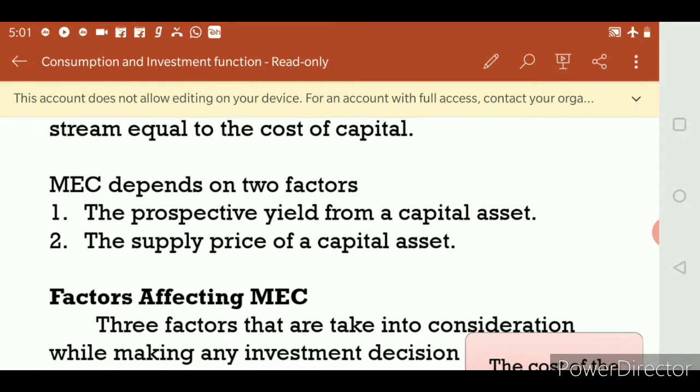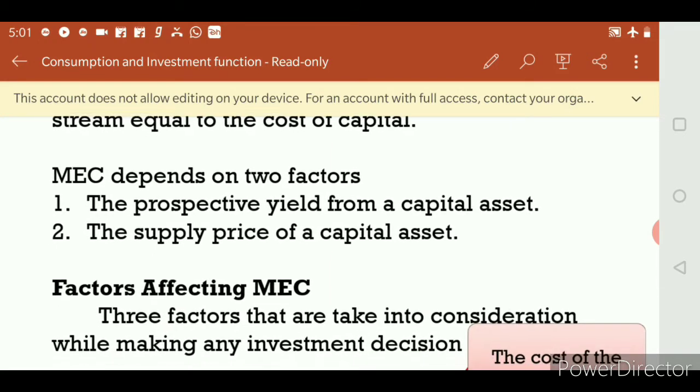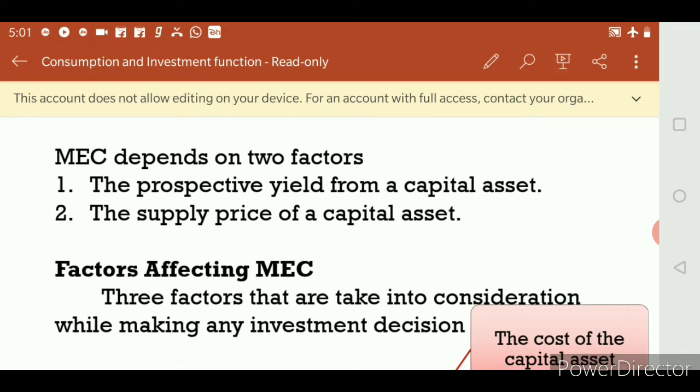Prospective yield from capital asset means what? The prospective yield of a capital asset is the total net returns from the asset over its lifetime.